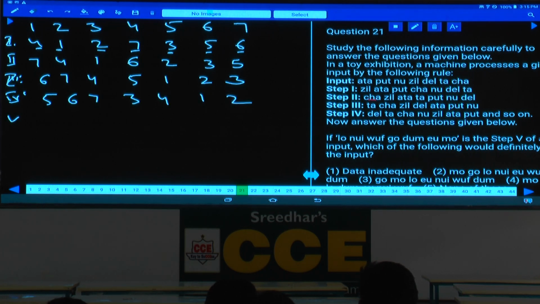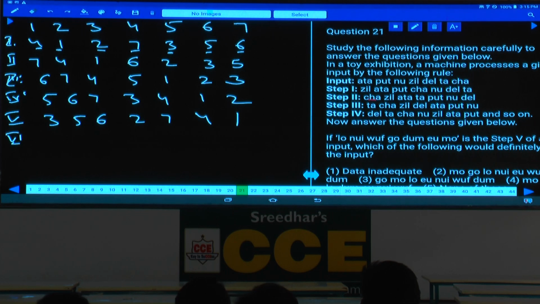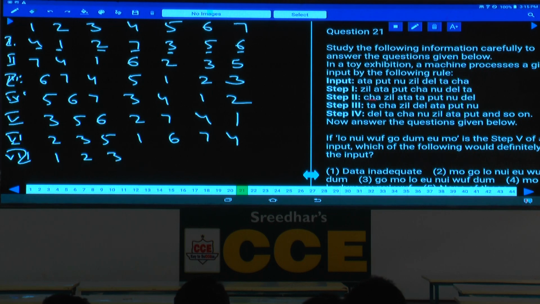And step 5. 3, 5, 6. Next one. 2, 7, 4, 1. Then step 6. 2, 3, 5. Next one. 1, 6, 7, 4. Step 6. Step 7. 1, 2, 3, 4, 5, 6, 7.